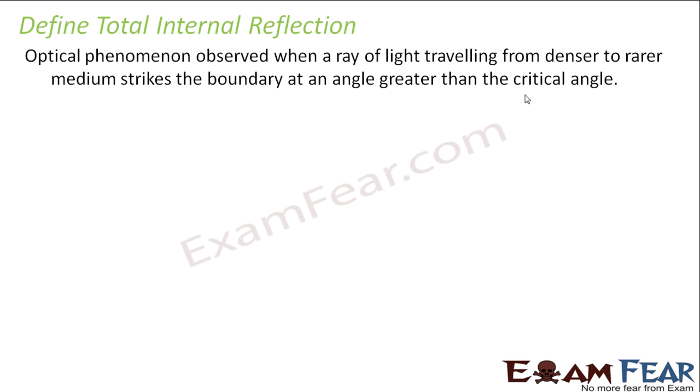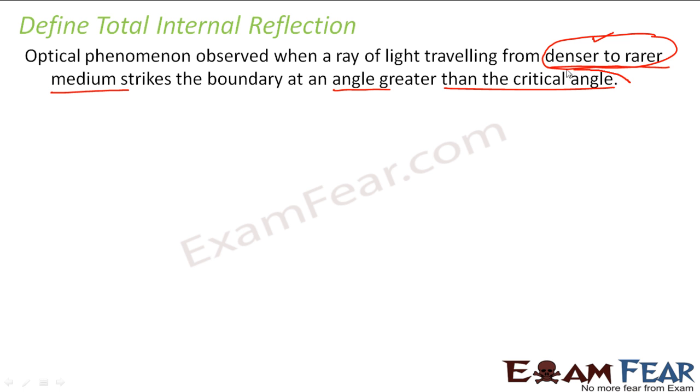So total internal reflection is an optical phenomenon observed when a ray of light traveling from denser to rarer medium strikes the boundary at an angle greater than the critical angle. So these are the two important conditions: denser to rarer medium and angle of incidence greater than the critical angle. So these two things together define the total internal reflection. Now this total internal reflection has got very useful applications which are extremely helpful to us. So we will see how does this phenomenon of total internal reflection help us.